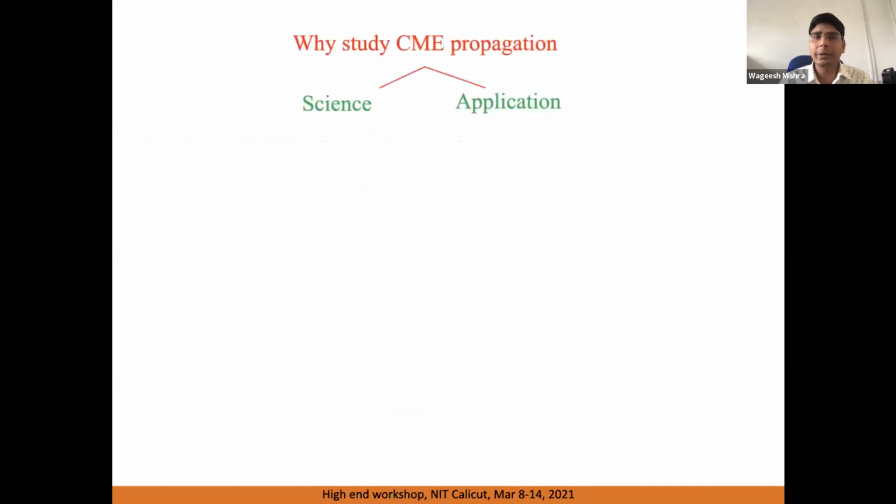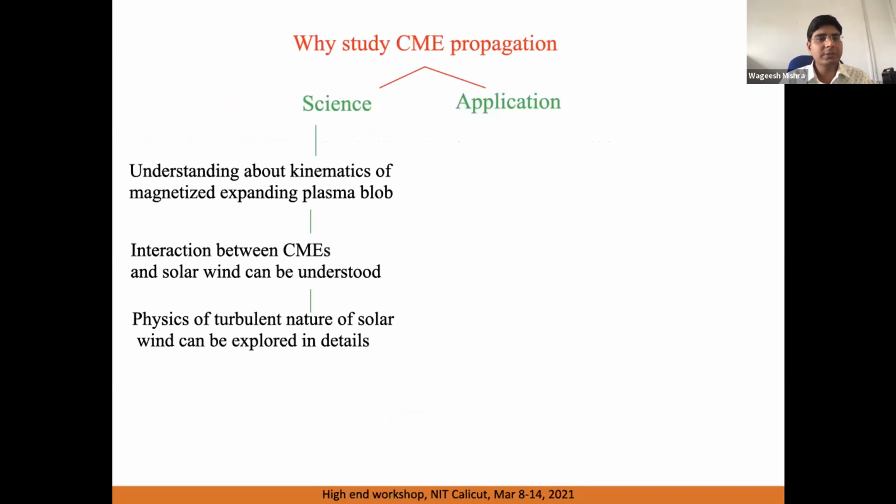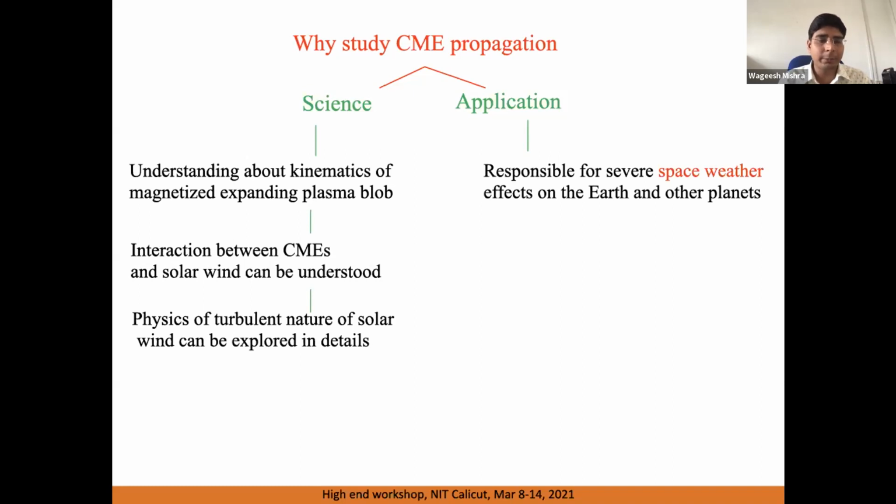So why do we need to focus this much on CMEs? From a science perspective, it is important to study CMEs because we can study how a magnetized structure moves and what forces act on it. As I described, there is solar wind continuously coming from the sun, so when a CME moves, it moves in a medium called the solar wind. So the interaction between the CME and solar wind can be understood, and one can also study the turbulent nature of the solar wind medium by studying the forces acting between the CME and solar wind.